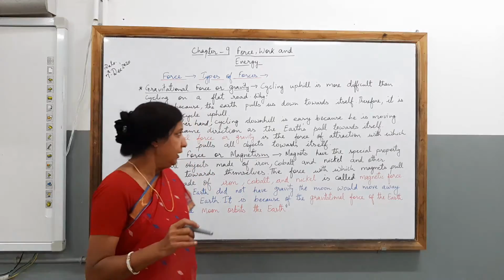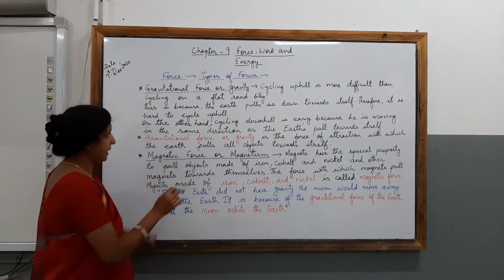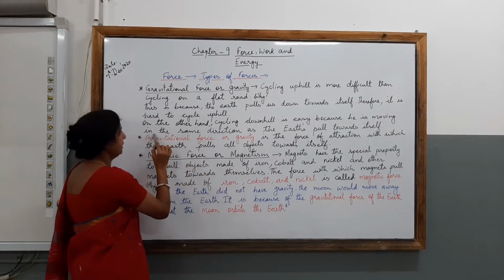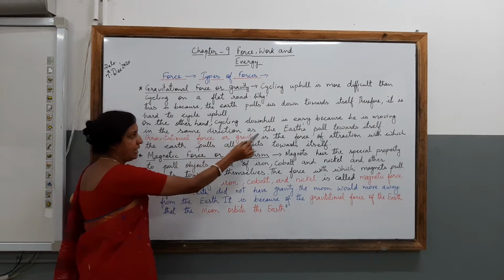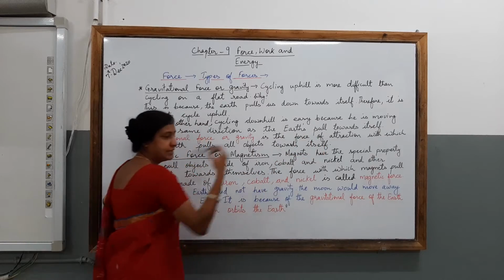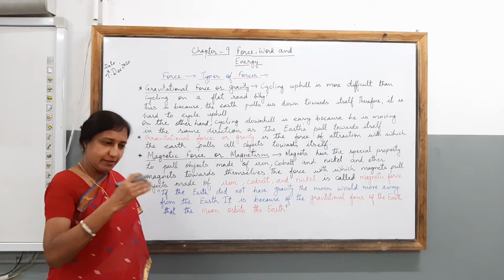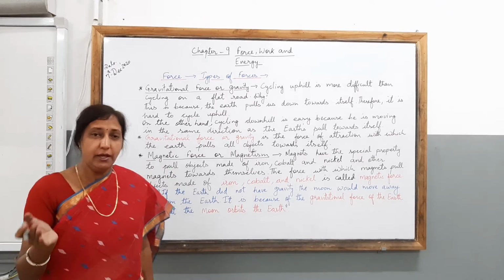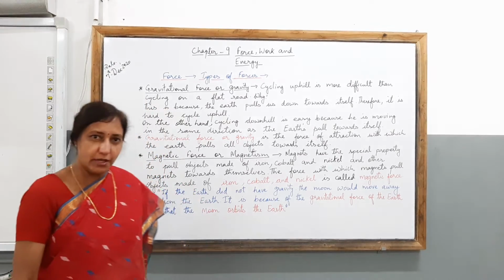Clear, children? On the other hand, cycling downhill is easy because he is moving in the same direction as the earth's pull towards itself. So he is coming towards the earth surface as he comes down the hill.